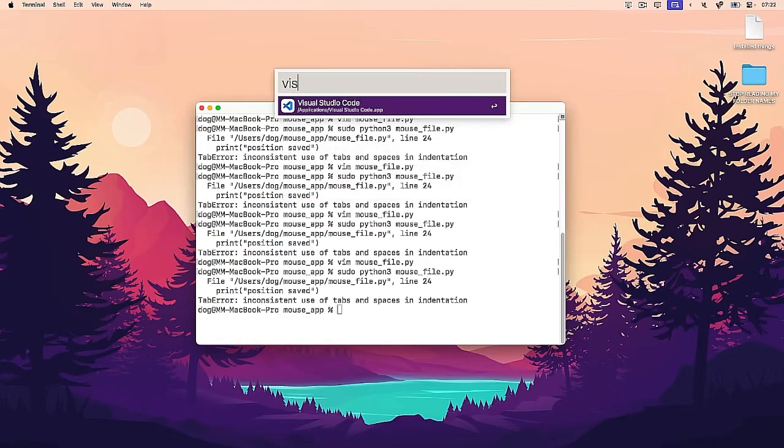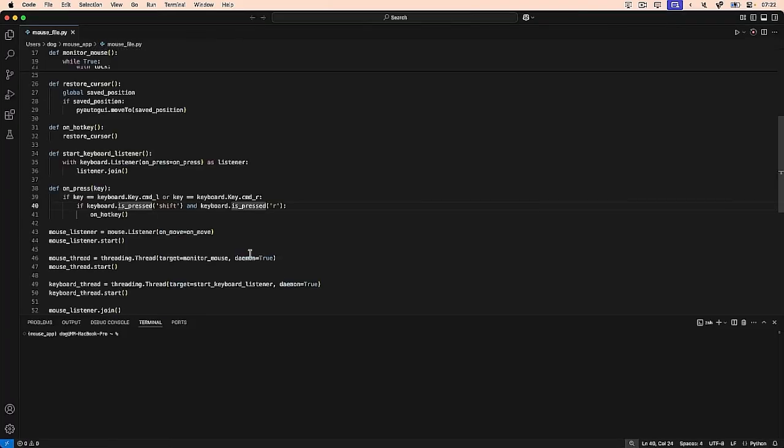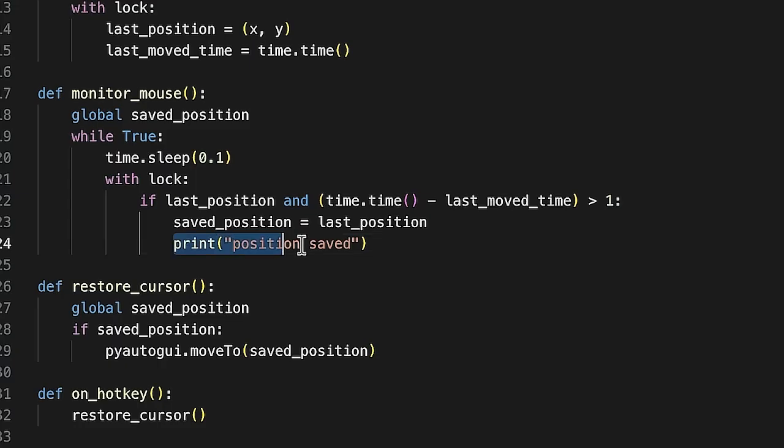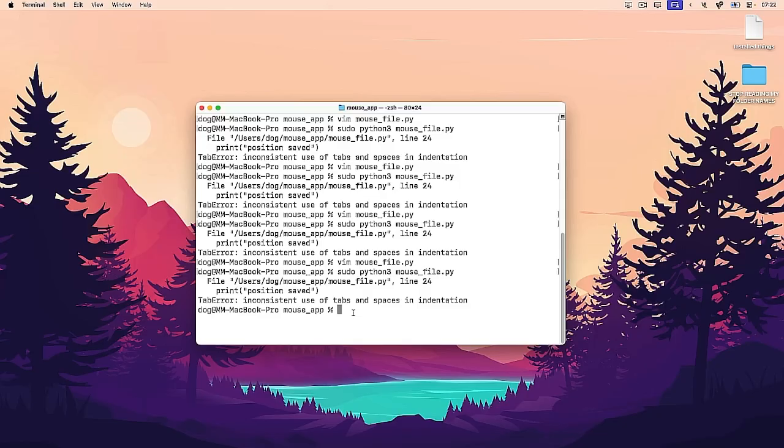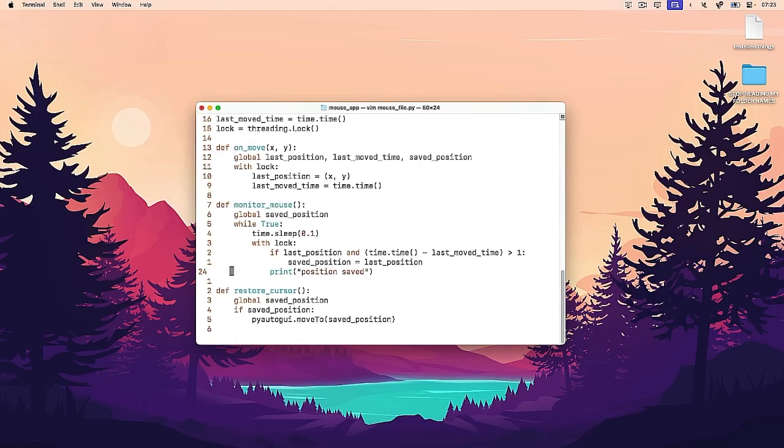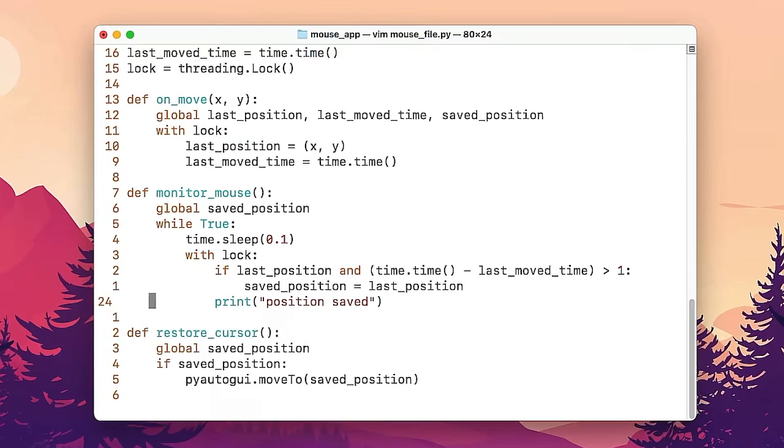Am I missing something? Okay, let's use Visual Studio Code. I don't trust Vim for indentations. Like here, the indentation is correct. If last position and something, then do this and do this. Or while true, do this. That would work. Doesn't work. How is it possible? I don't know how to print something. It printed before.